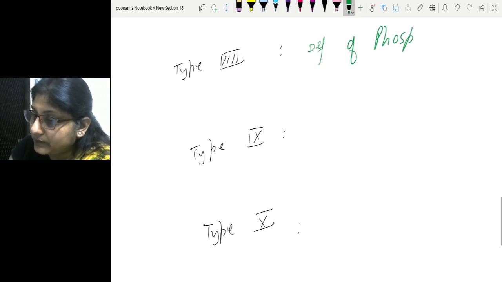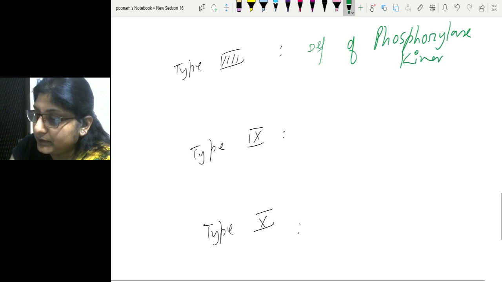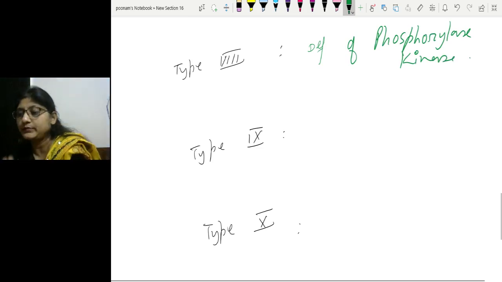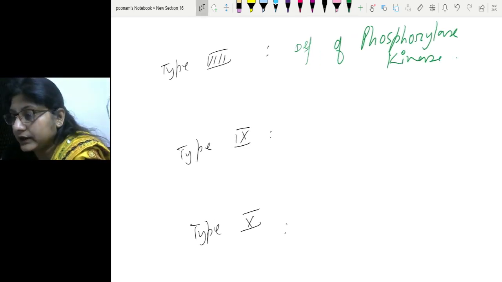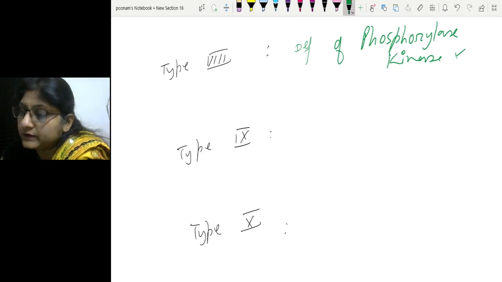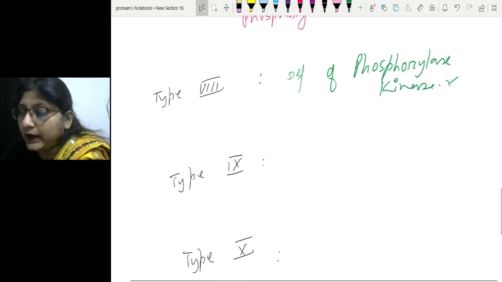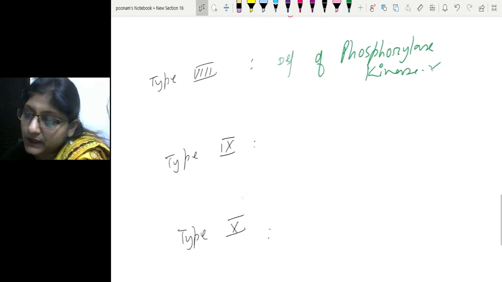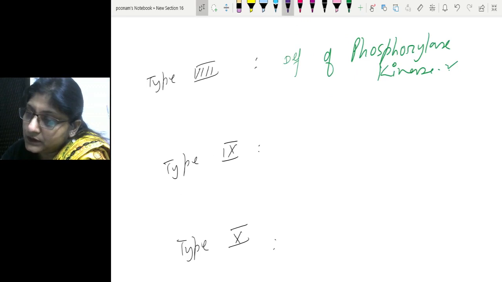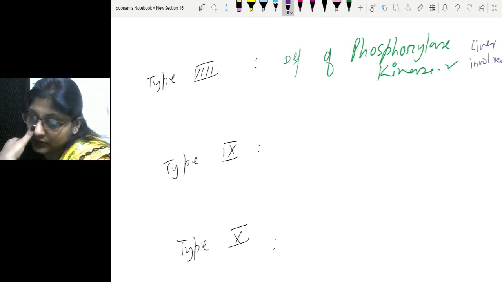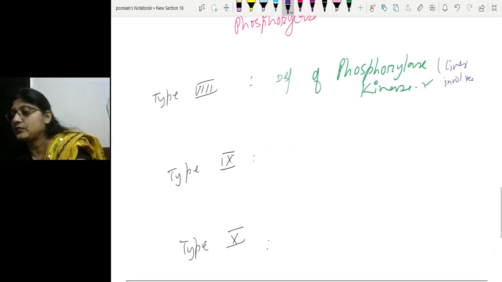In my other video on glycogen synthesis and breakdown, which I'll be making shortly, you'll see that the regulatory enzyme phosphorylase needs phosphorylation by phosphorylase kinase, which makes it active. If this deficiency is there, then the phosphorylase will not be active and glycogenolysis will not take place. In type 8, it is only the liver which is involved. Muscle is spared.